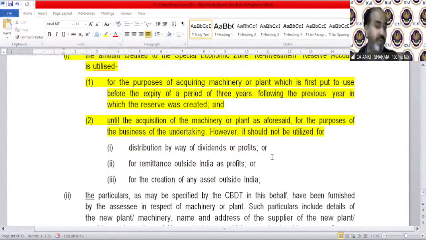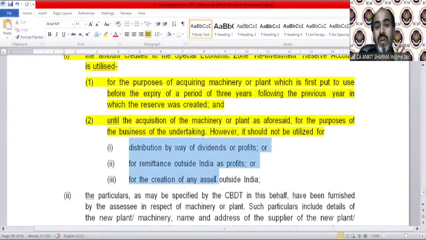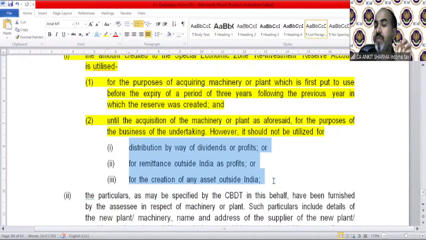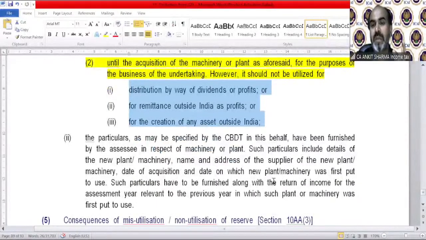Until the acquisition of machinery or plant as aforesaid, it can be used for the purpose of business of the undertaking. However, it should not be utilized for three purposes. You can utilize that amount for business, but you cannot use it for these three things. Distribution by way of dividend, you cannot distribute dividend out of that reserve. Remittance outside India as profit, you cannot do that. Creation of any asset outside India, you cannot do that. You can use it for business, but ultimately within 3 years, you need to use it for purchase of plant and machinery. The particulars as may be specified by CBDT, etc.